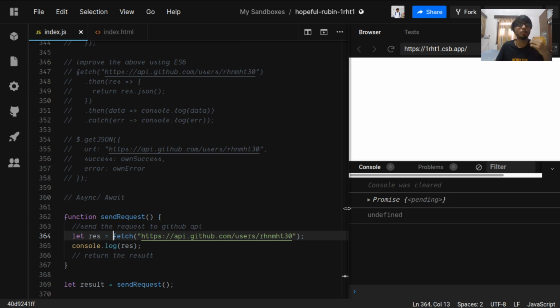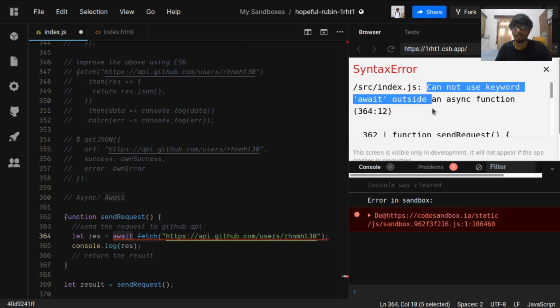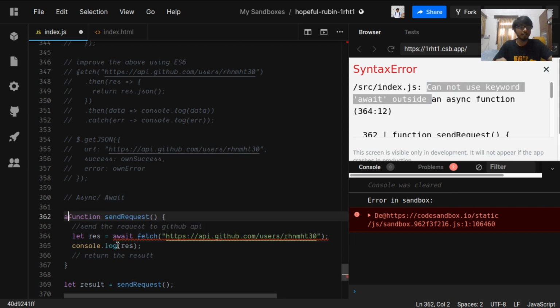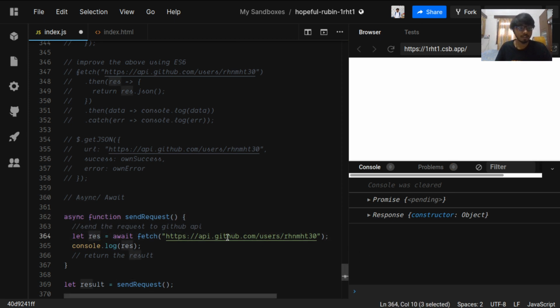So we need to use async await. We need to await for this function to complete, and to use await, there is an error: cannot use keyword await outside of an async function. So to use await, we need this function to be async. We need to apply the keyword async before the function for this function to be async. So it is returning the same response, right? First let's clear this.